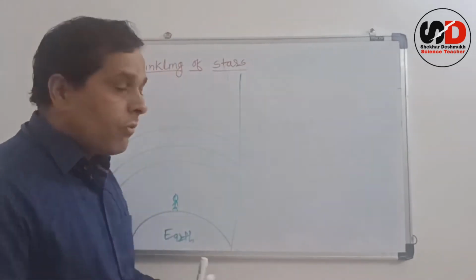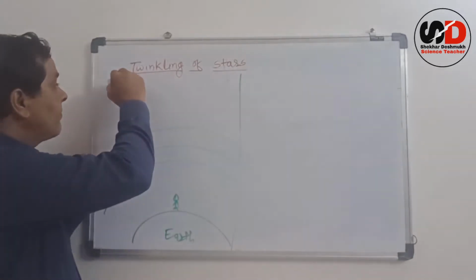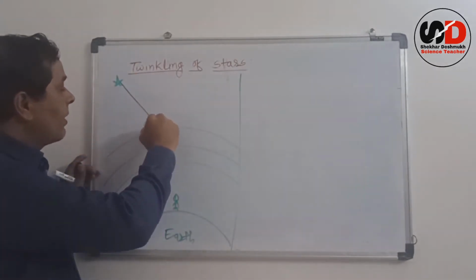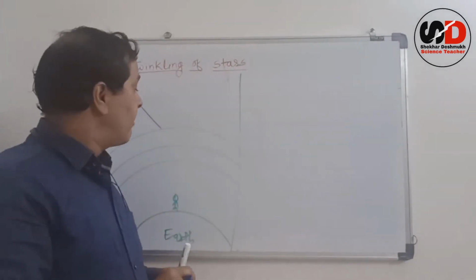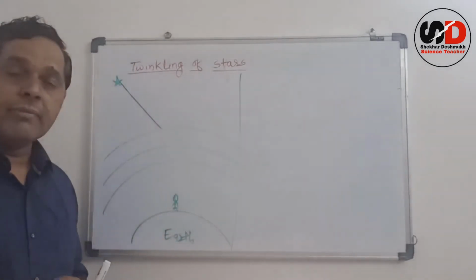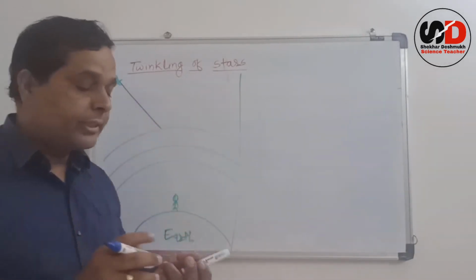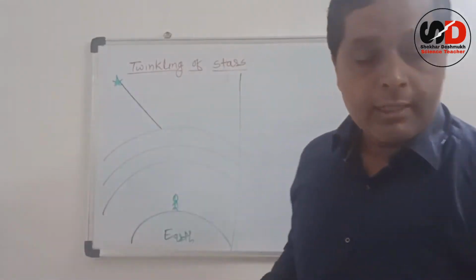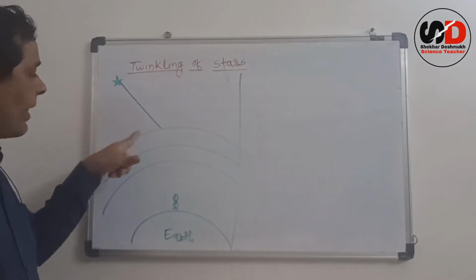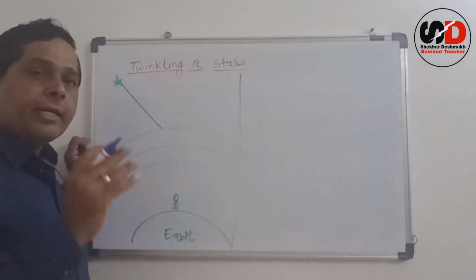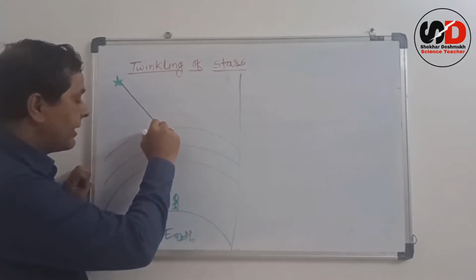So whenever the light is coming from this star, it is coming from a rarer medium into a denser medium. That means it is coming from vacuum to air, and vacuum is a rarer medium than air. So whenever it is coming from vacuum to air, definitely it bends towards the normal and therefore it bends in this direction.